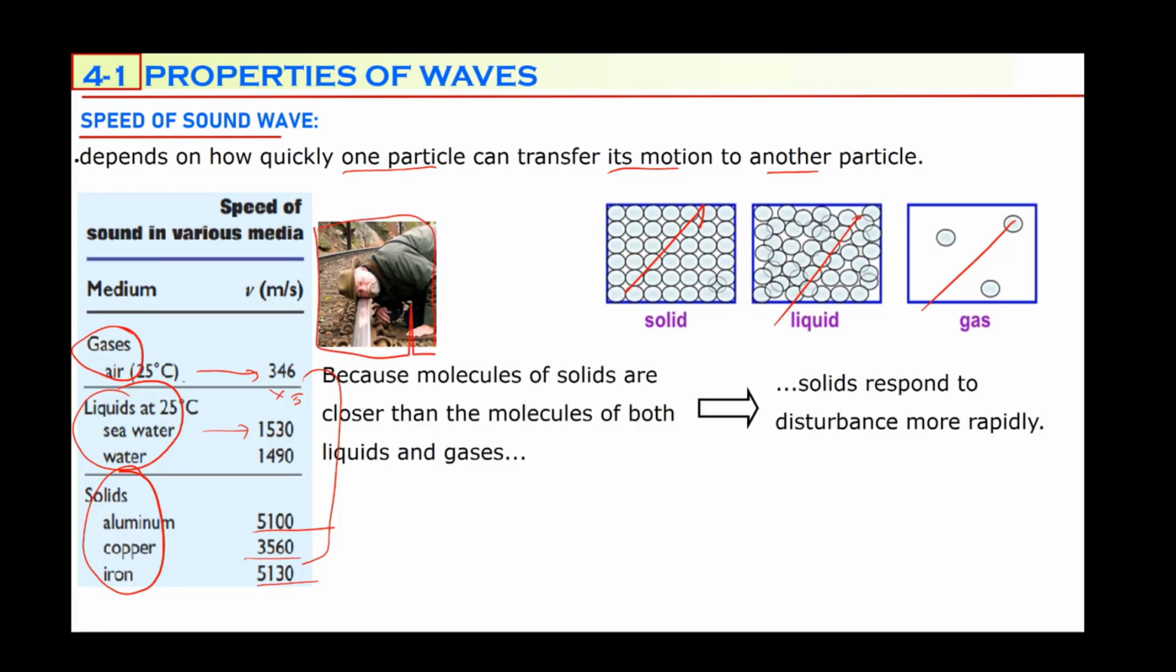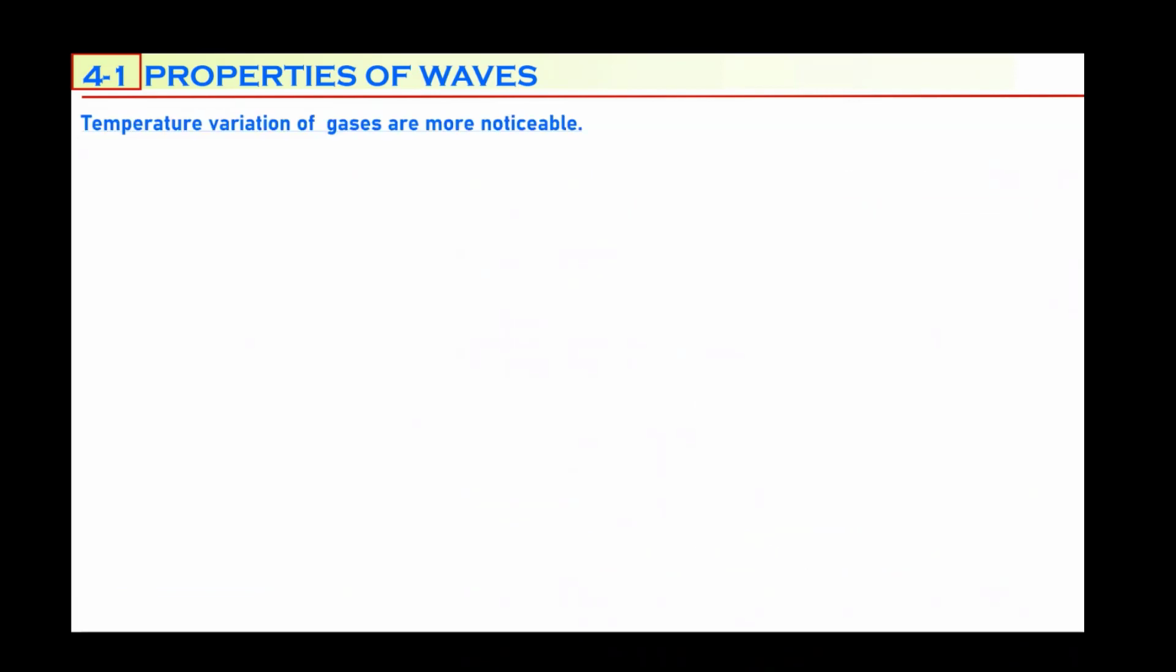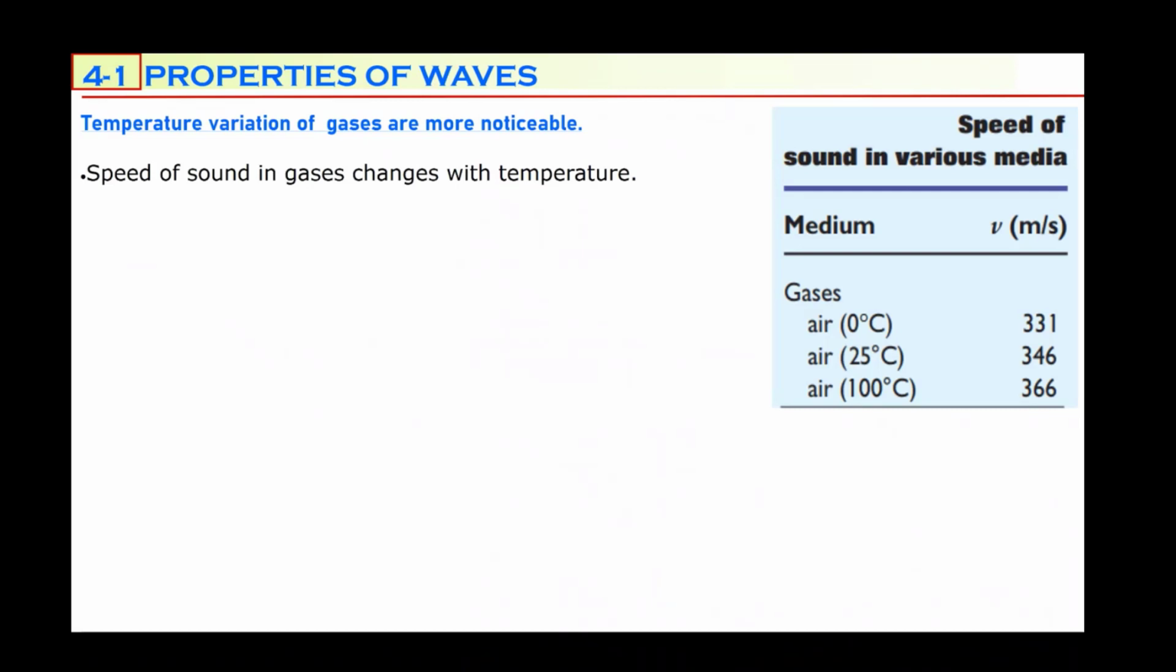Because molecules of solids are closer than the molecules of both liquids and gases, solids respond to the disturbance more rapidly. This makes sound fastest through solids. And as I said, the second factor is temperature. We learned about this in chapter 3, section 3. When the temperature of the medium increases, particles start to vibrate with a larger amplitude.